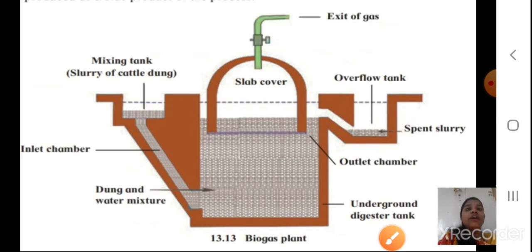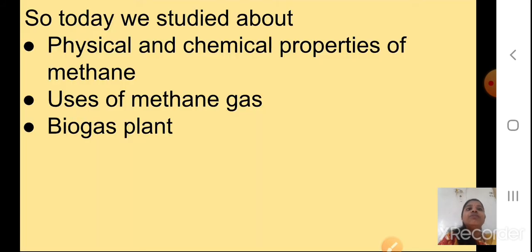So the biogas plant, its production in 2 stages, and the diagram of this biogas plant are important. Today we have come to the end of the presentation. We studied the physical and chemical properties of methane, molecular formula CH4, the smallest hydrocarbon.